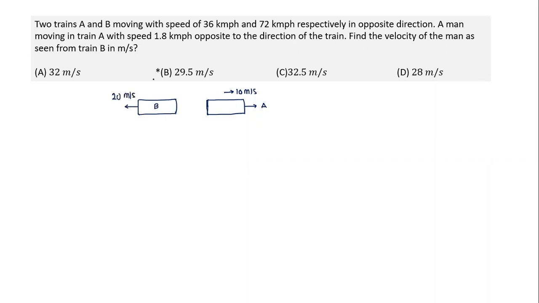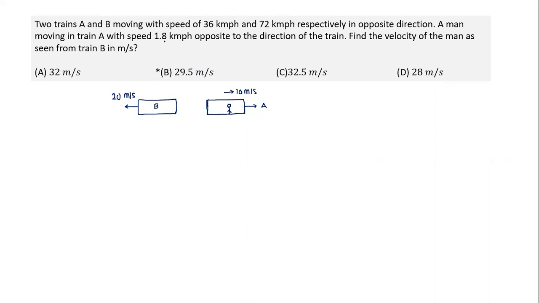So we have converted this kilometers per hour into meter per second. The final options were in meter per second. And there's a man walking in the train A. I think all of you can relate to this particular case. When you're walking inside a moving train, your speed is not the same as the train speed. Your speed difference now is something else.